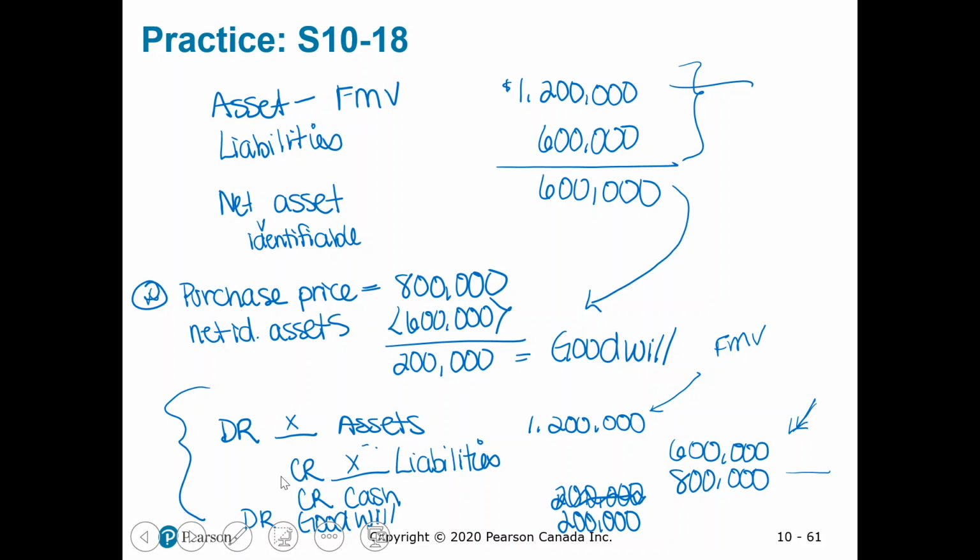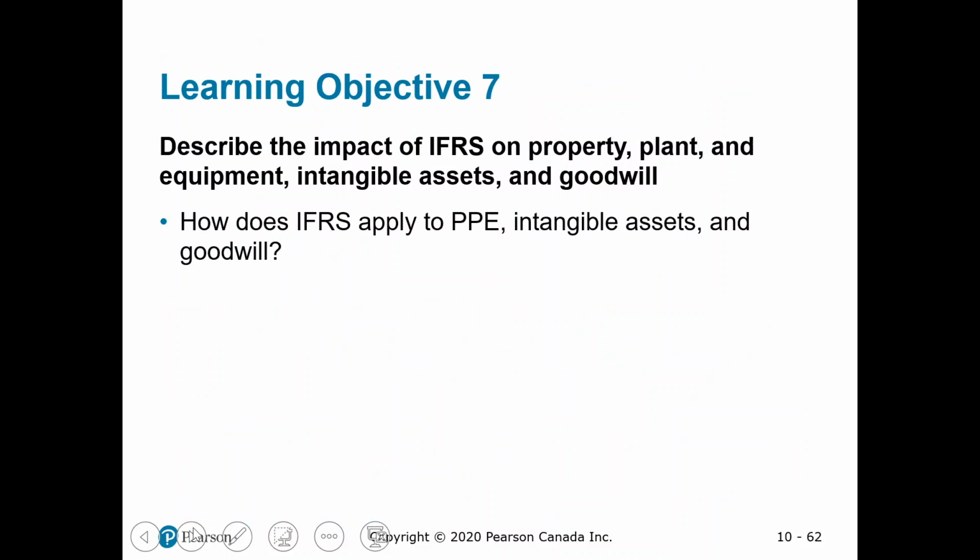Okay, so that's Goodwill. The last thing I want to show you here is just to say that IFRS and ASPE have very different treatment for PP&E. So we're not getting into the details of that. You're not responsible to know the details of this. Just know that there is that difference. IFRS is quite a bit more complicated. So we will not get into it in this course, but if you take future accounting courses, you would see that there.